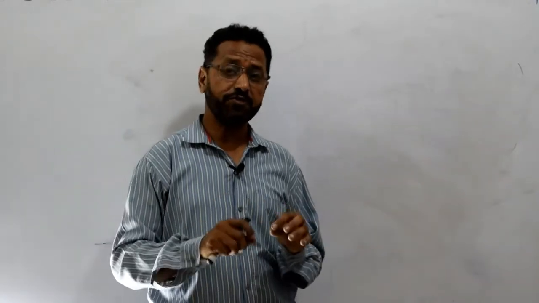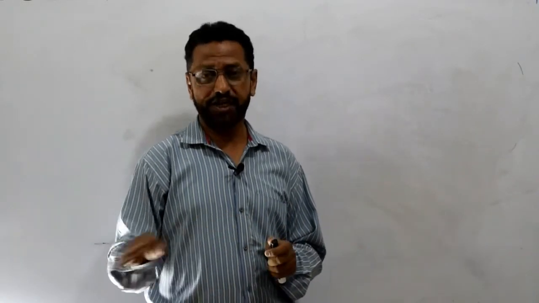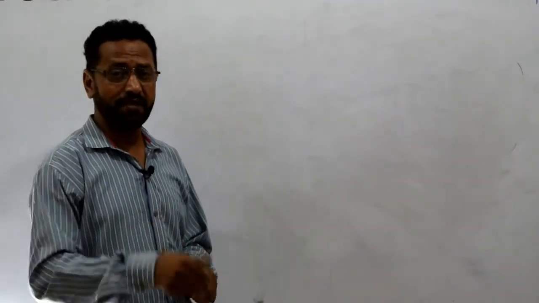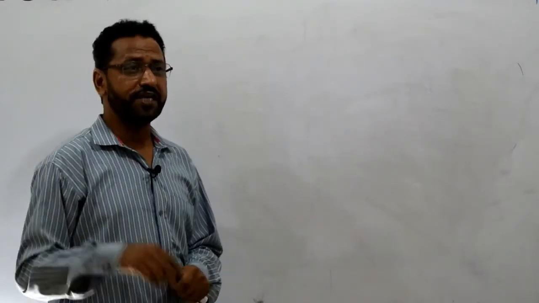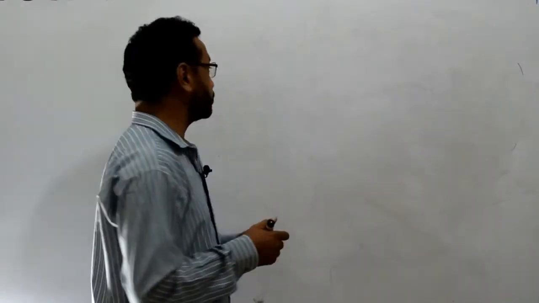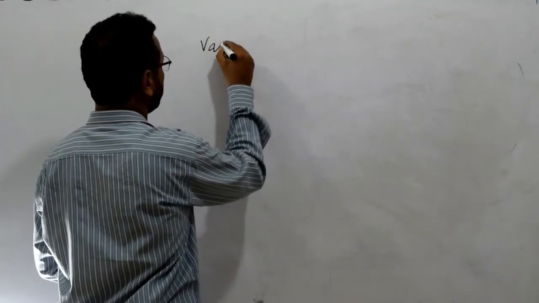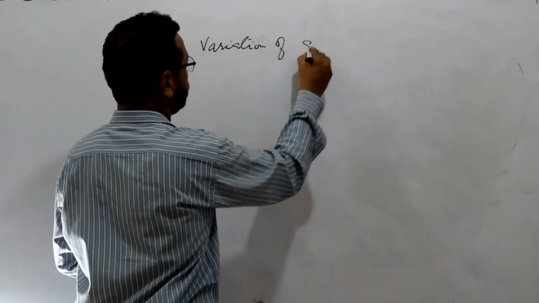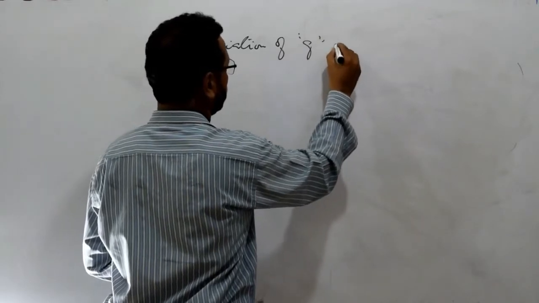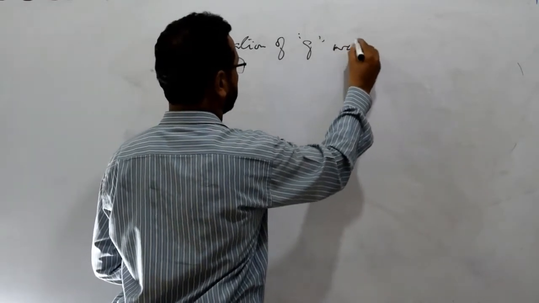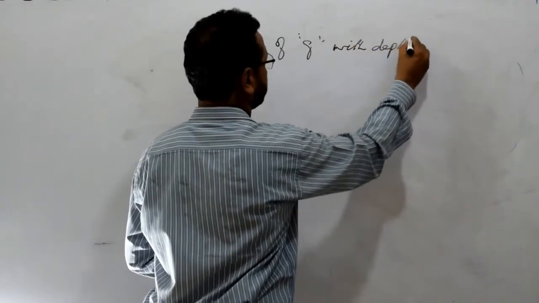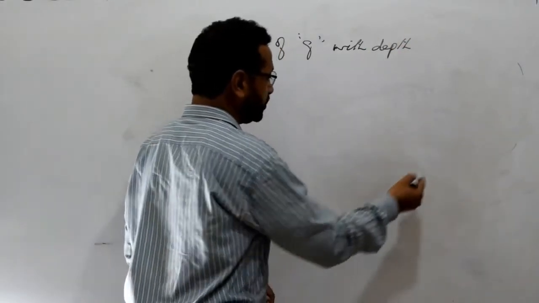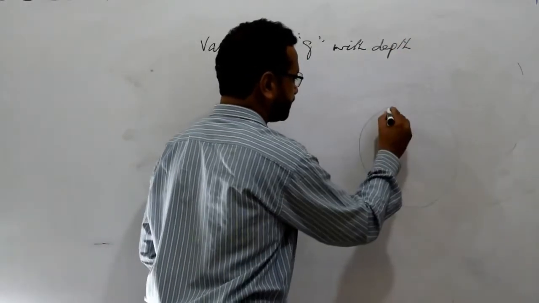As you know that the value of the g changes due to the altitude, in the same way we talk about the variation of the g with respect to the depth. So next topic is variation of g with depth. Dear students, you know this one, let's suppose this one is the earth.